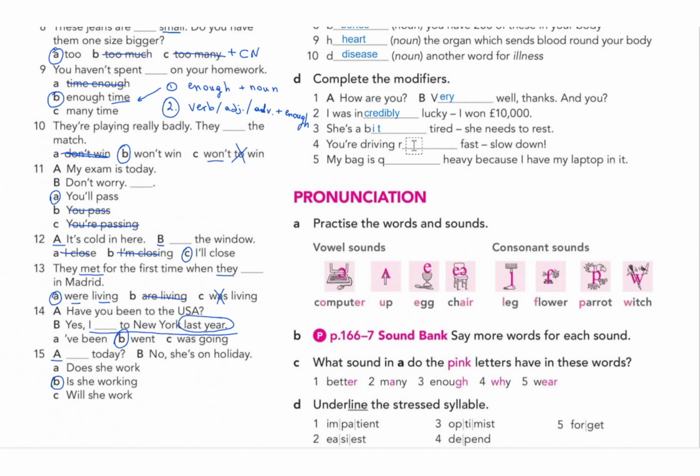Number 4, you are driving fast. So R, so that will be really fast. You are driving really fast. Number 5, my bag is quite heavy. My bag is quite heavy. Yes, because I have my laptop in it. And that's it. Vocabulary is done.